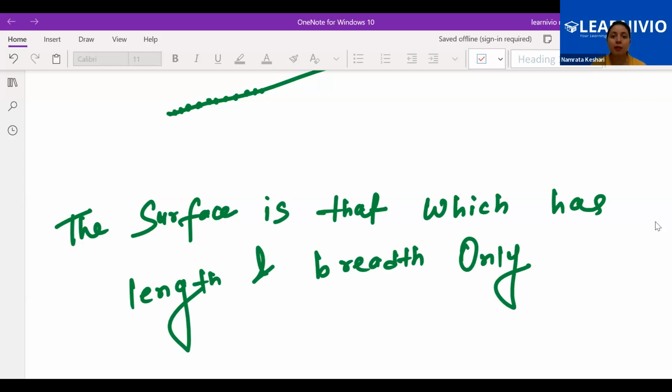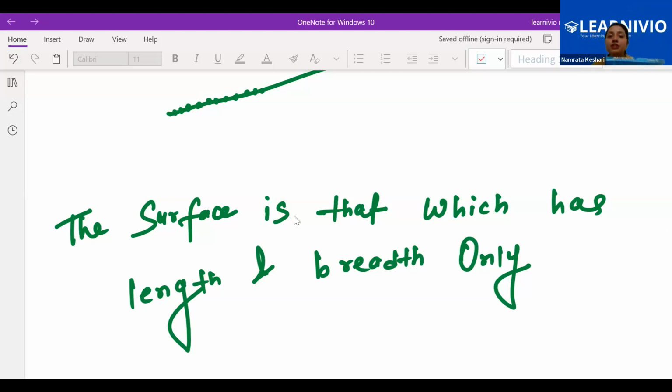Obviously, when we are talking about a surface, it has length and breadth only. Let me show you one book. Can you see this book? Okay, it's just a surface, right? This is one of the surfaces of the book. This is another surface of the book. This is also one of the surfaces of the book.